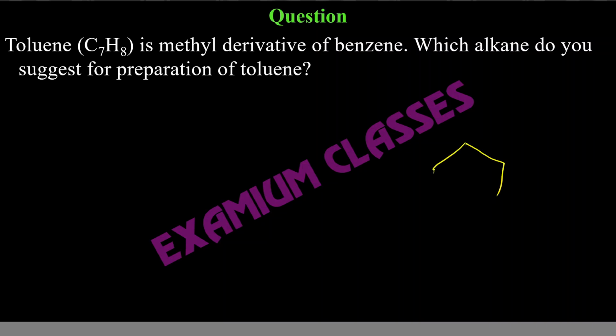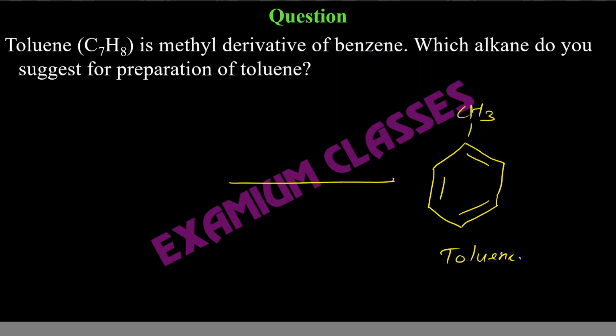Toluene is benzene with a methyl group attached. This is toluene. Now the question is, by using the same concept, that is Cr2O3 or V2O5, and obviously 773 Kelvin and 10 to 20 atm, what should we use here so that we get toluene?